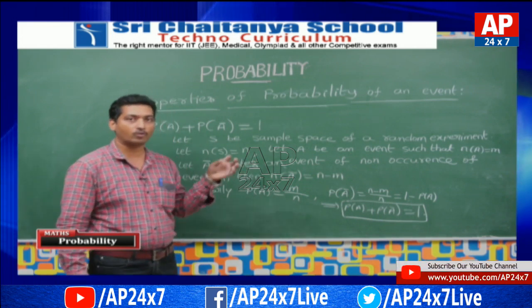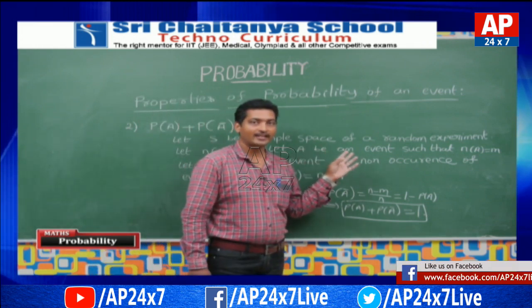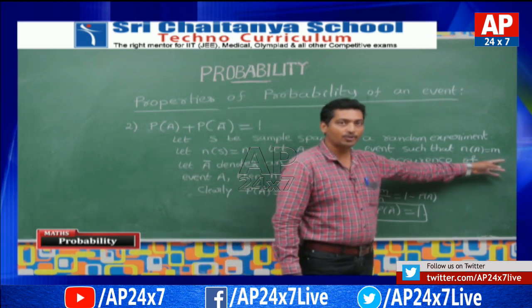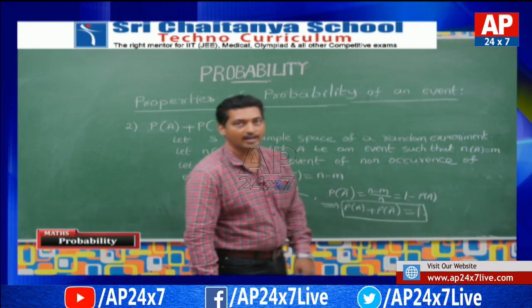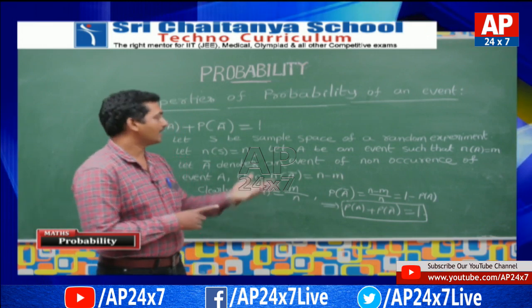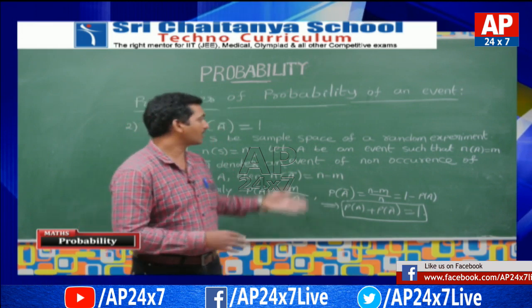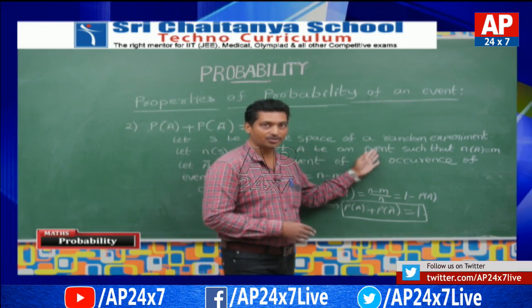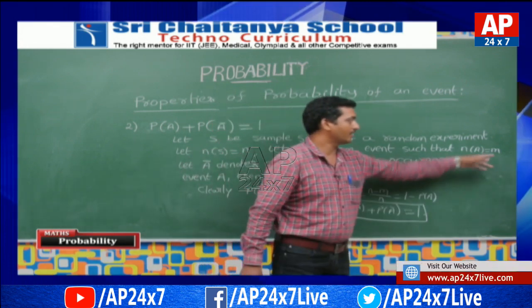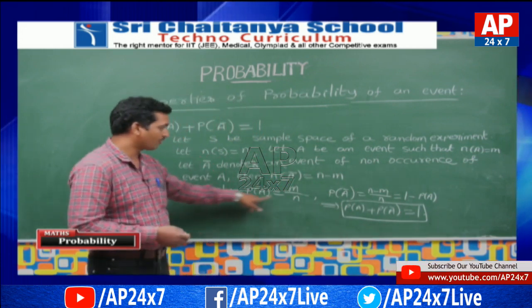That means the total number of outcomes in that experiment is equal to N. I am defining an event A such that the number of favorable cases to A is equal to M, that is n(A) = M. Here I am taking sample space S and an event A. The total number of elements in the sample space is N, and the total number of elements in event A, that means the favorable cases to event A, is M. Then by the classical definition of probability, P(A) is equal to M by N.